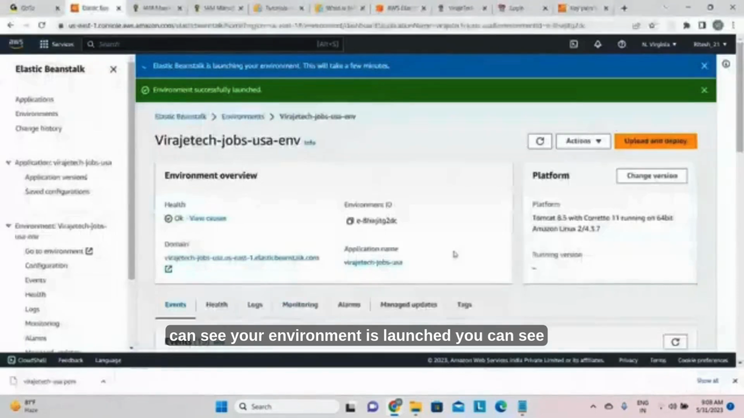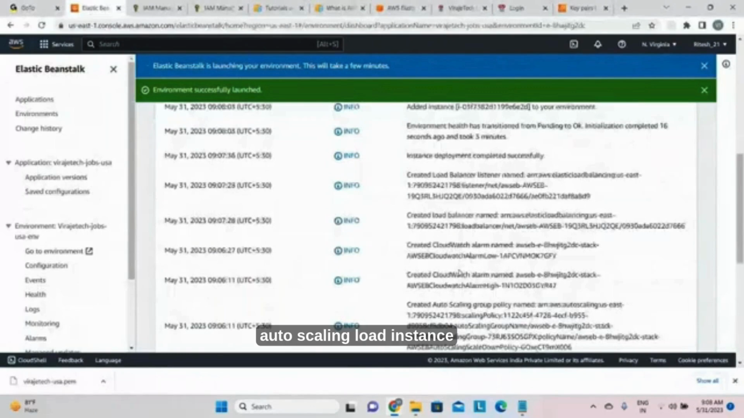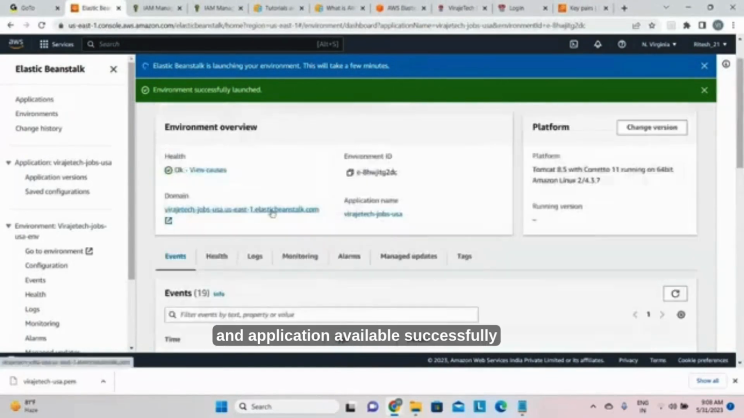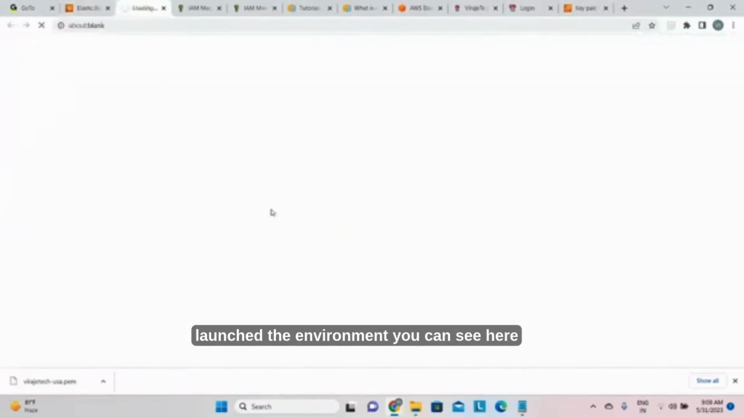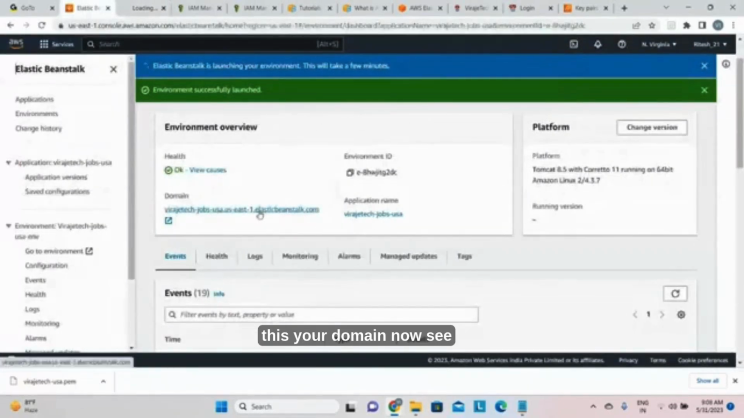Now you can see your environment is launched. You can see auto scaling, load balancer, instance deployment, added instance, and application available, successfully launched the environment. You can see here virajetech.com, your website is done, ready. Okay, so if you added your own code, that also will be there. It is loading or whatever it is. So now you can see this is your domain.